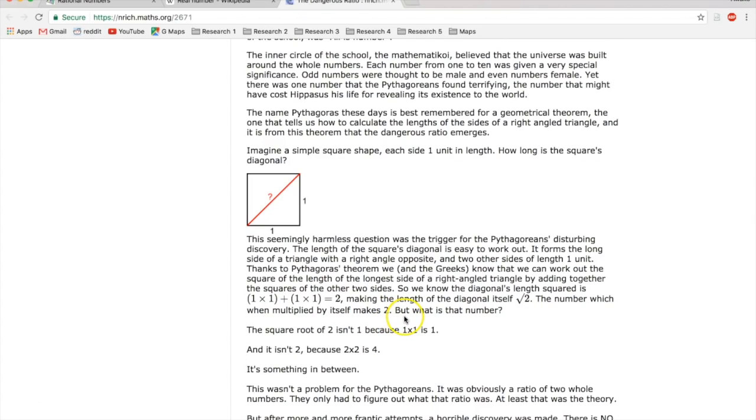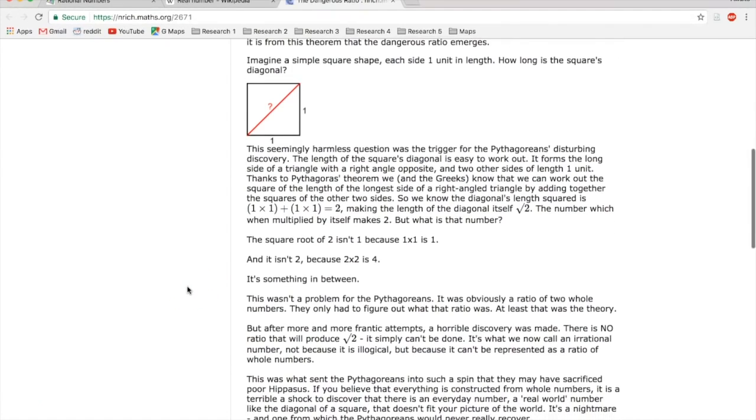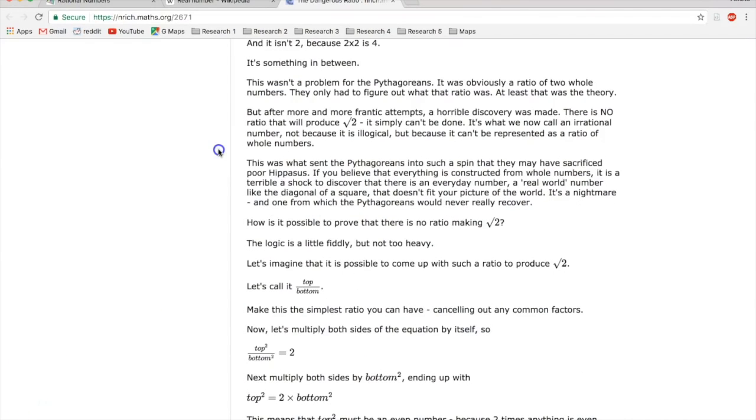But what is that number? The square root of 2 isn't 1, because 1 times 1 is 1, and it isn't 2, because 2 times 2 is 4. It's something in between. This wasn't a problem for the Pythagoreans. It was obviously a ratio of 2 whole numbers. They only had to figure out what that ratio was, or at least that was their theory.